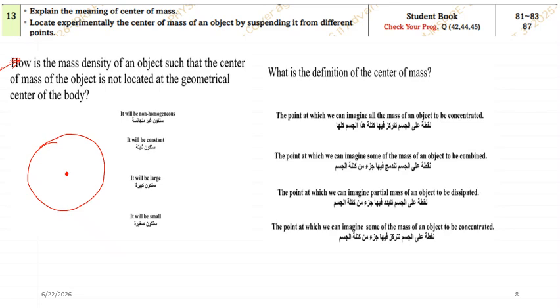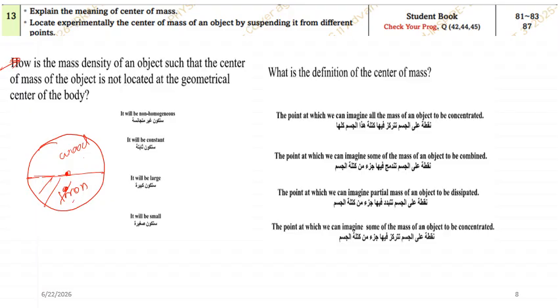But think of it, if I am making the circle with two different materials. For example, one part with iron and the other part wood. Do you think the center of mass of this object will be at the center? Of course not. Why? Because iron has more mass and wood has less mass. So where will the center of mass be? Even though it is a regular object, its center of mass is not located exactly at the center. It will be some other point.